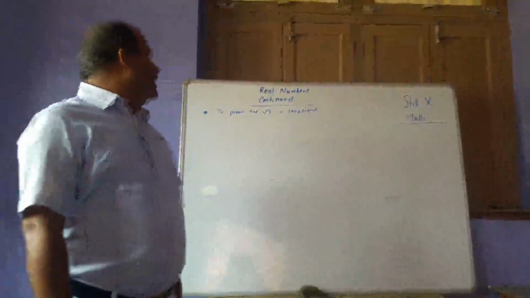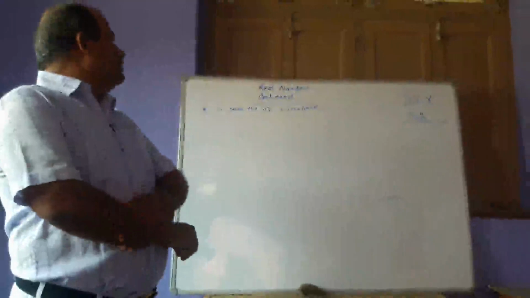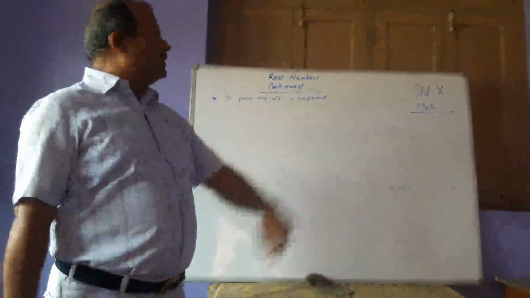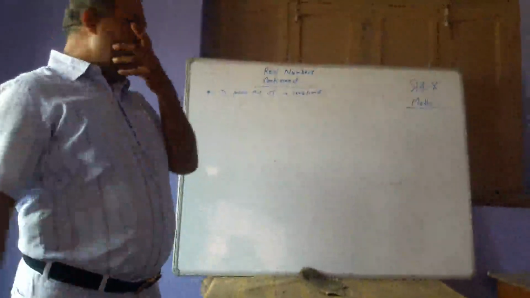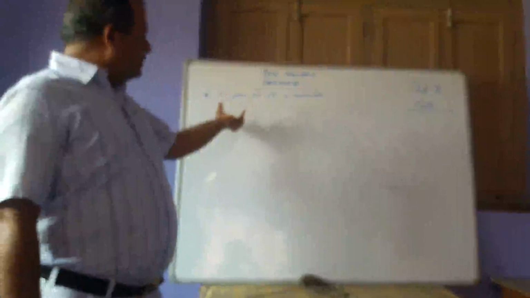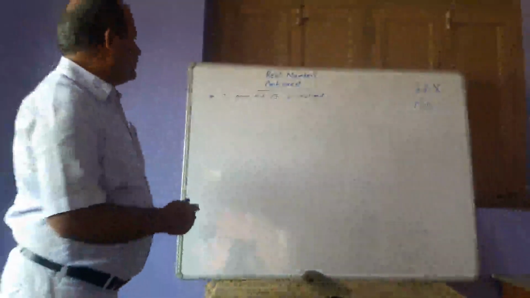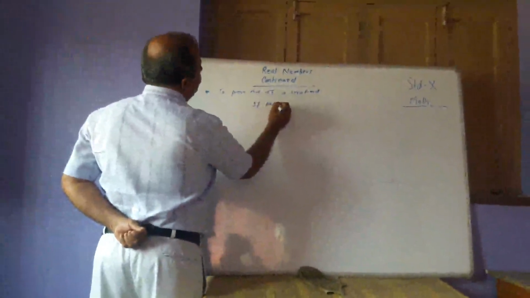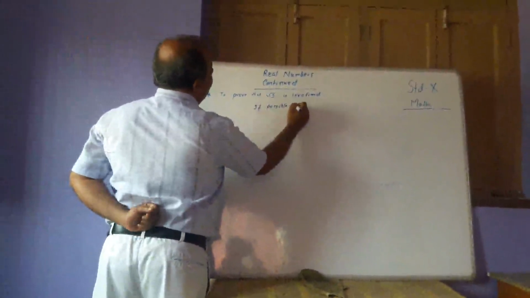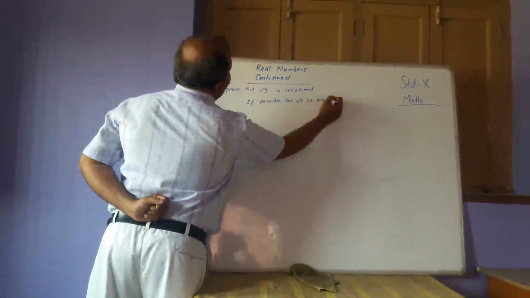Everyone, today we are going to continue the chapter Real Numbers, in which we have to prove that root 3 is irrational. First of all, we have to take a statement just opposite to it. That is, if possible, let root 3 be rational,